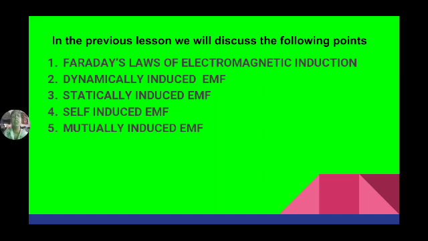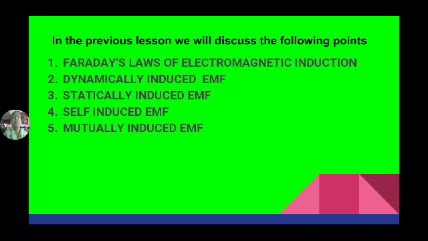So what is Faraday's second law? Just now I told, because of the change in flux, EMF is induced in this conductor. So the first law is, whenever this conductor links with the flux, then EMF will be induced in this conductor. But what is the amount of EMF induced? That is given by Faraday's second law.